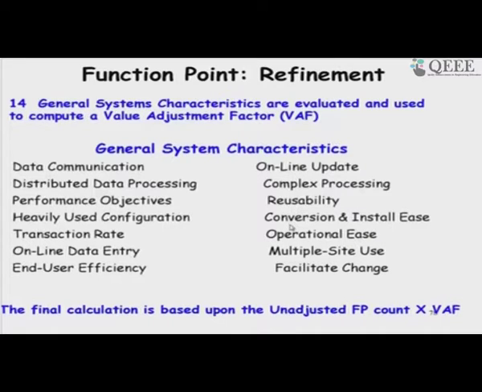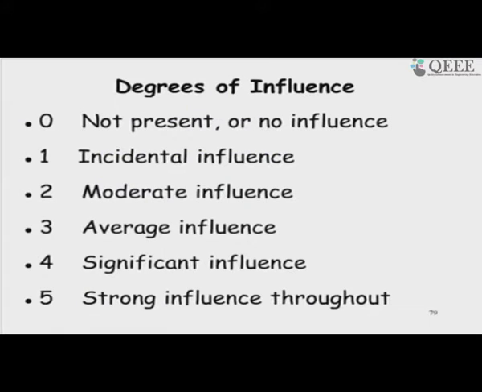The conversion and installation, is operational, how easy it will be to operate, whether the users will be at multiple sites, would it be necessary to change it later and facilitate change, and based on this we would compute the adjustment factor, the value adjustment factor. So, 0 to 5 for each of those factors, how much they influence the development complexity. That is called the degree of influence.